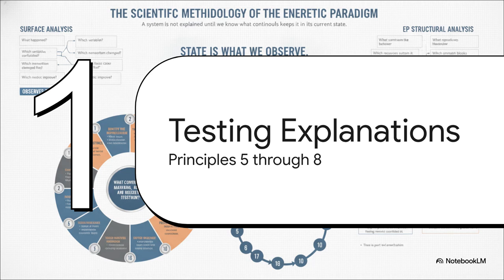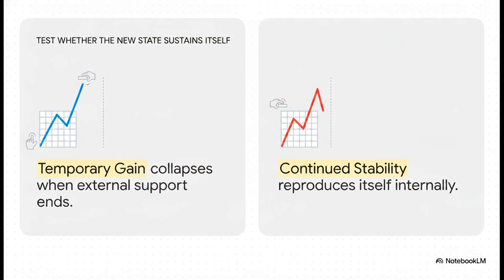All right, let's look at Section 4, testing explanatory power. These are Principles 5 through 8. Principle 5 is our reality check. It demands we test whether a new state can actually sustain itself. A temporary patch is not structural change.